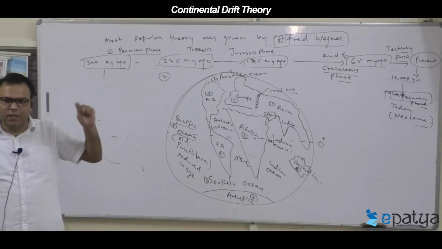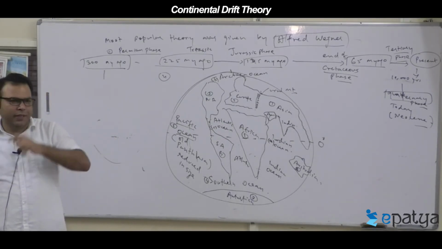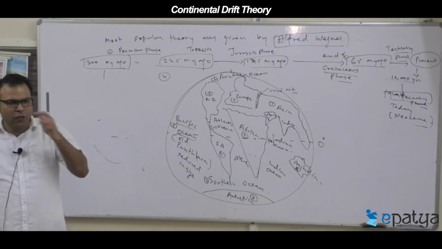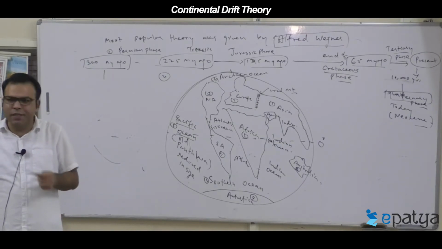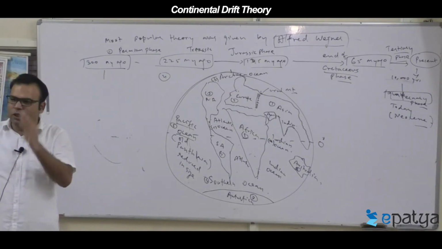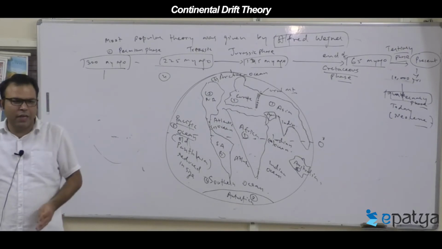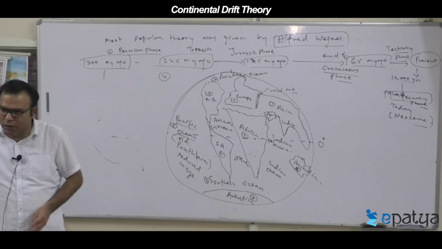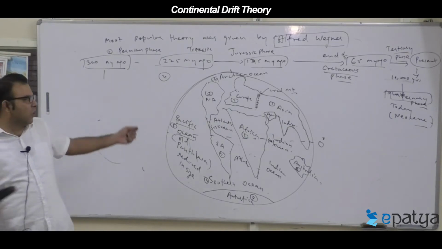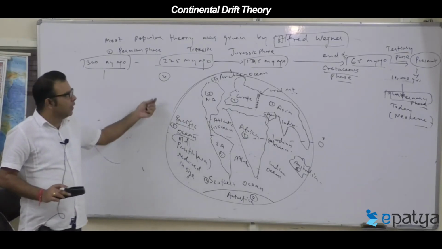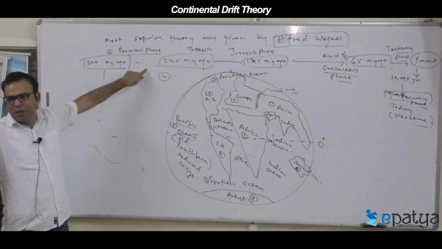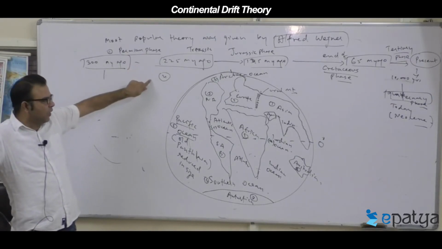Why are they twisting, tilting, rotating, splitting, or joining each other? What is the reason? No motion is possible, no drifting of the land mass is possible without a force. So, give the causes for continental drifting. Explain why the continents are drifting.